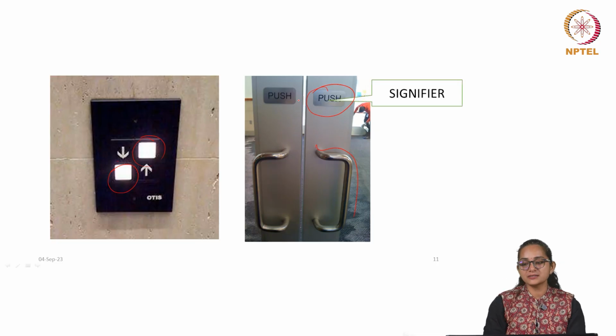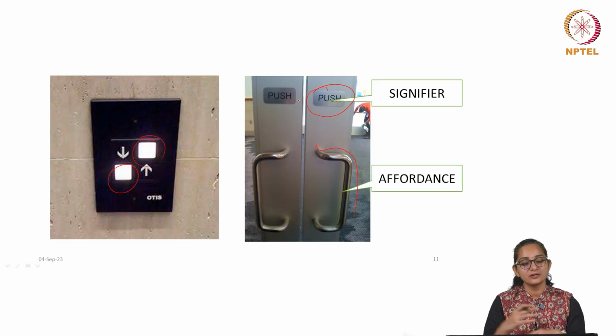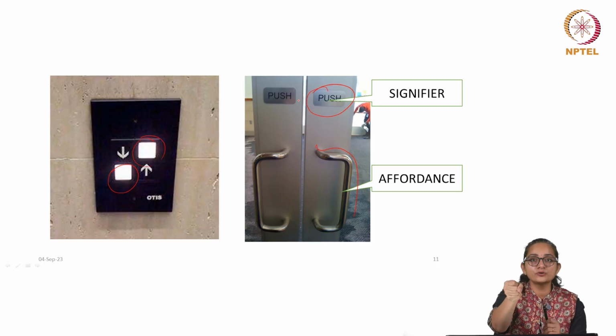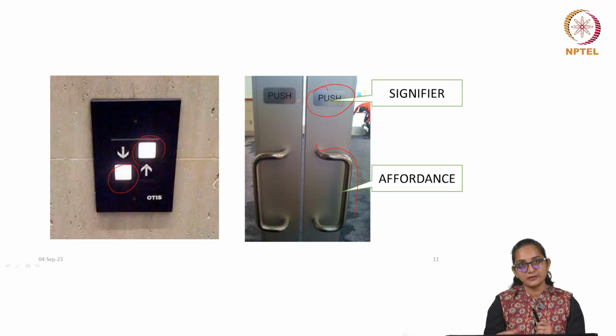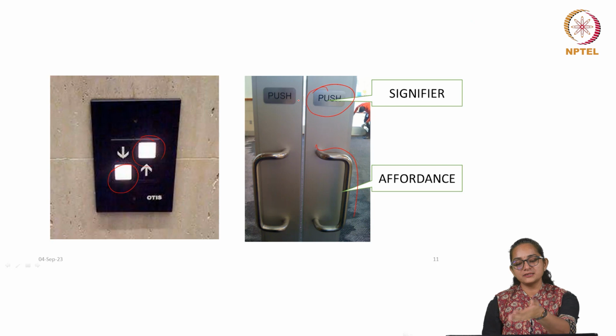So, here what is happening is that the signifier or the labeling of the action says something else. However, the affordance is inviting you to do something else, which becomes very confusing for the user. So, if you approach such a door, would you pull it or push it? Because grabbing and pushing is not an intuitive action. When you grab, you can pull, or if you want to pull, you need to grab it, otherwise you cannot pull. If there is no handle, by default you will push only. But these confusing affordances are found in a lot of places.